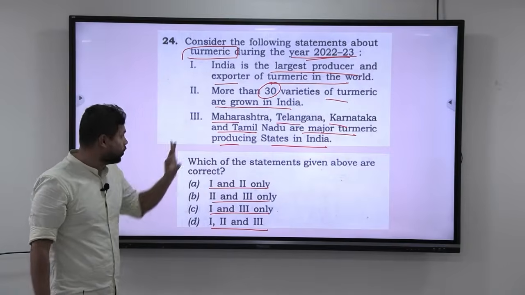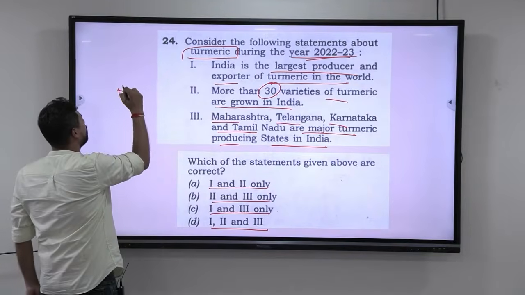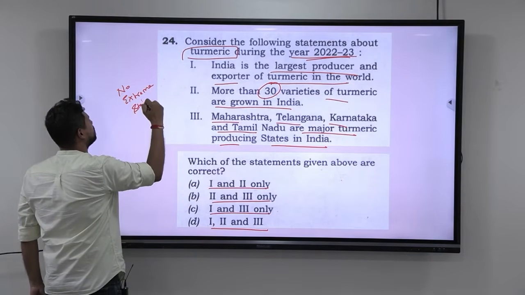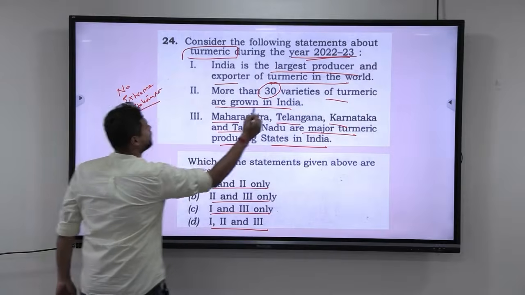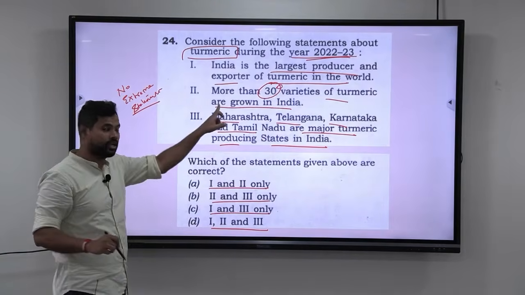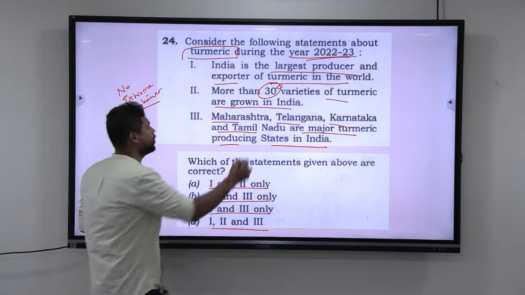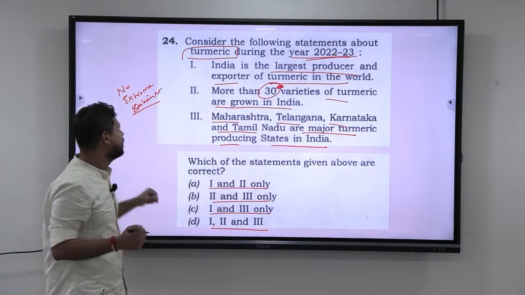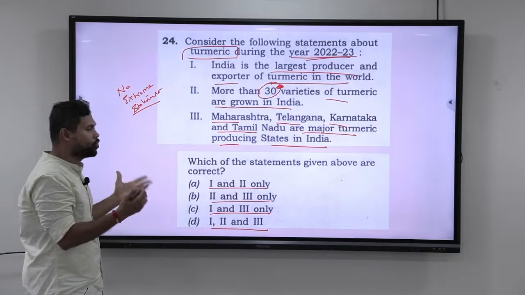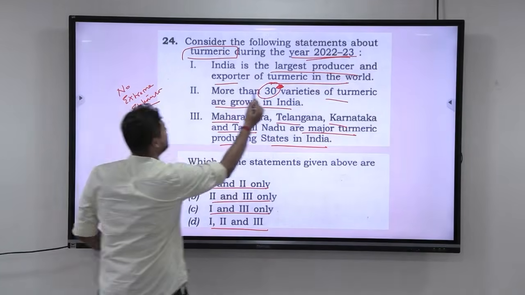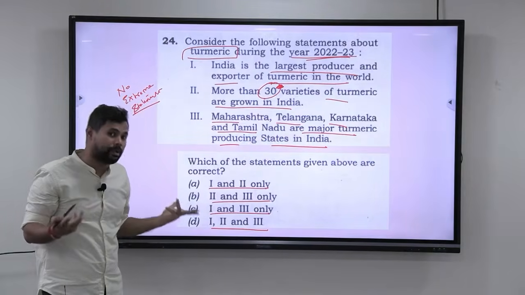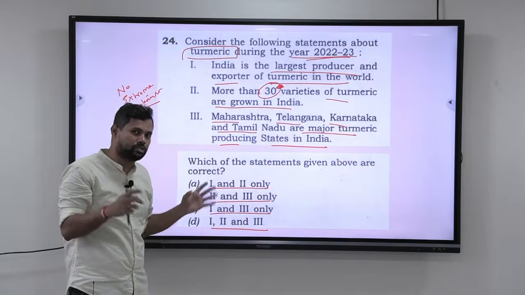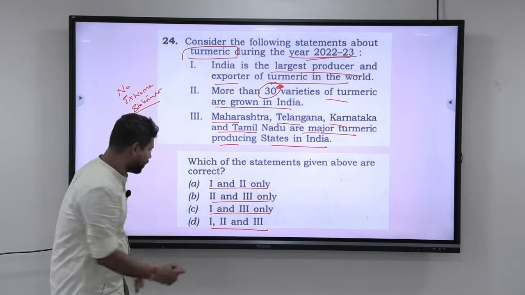Now, look at these three statements. There are no extreme statements here. If they had given 300, then this particular thing becomes extreme. But because they have just given 30, there can be chances that there can be 30 varieties. That is why there is nothing that shows that it is too extreme. India is the largest producer and exporter of turmeric in the world. It can be. That is why we can consider this as a difficult question, because it takes some type of courage to mark all of the above.